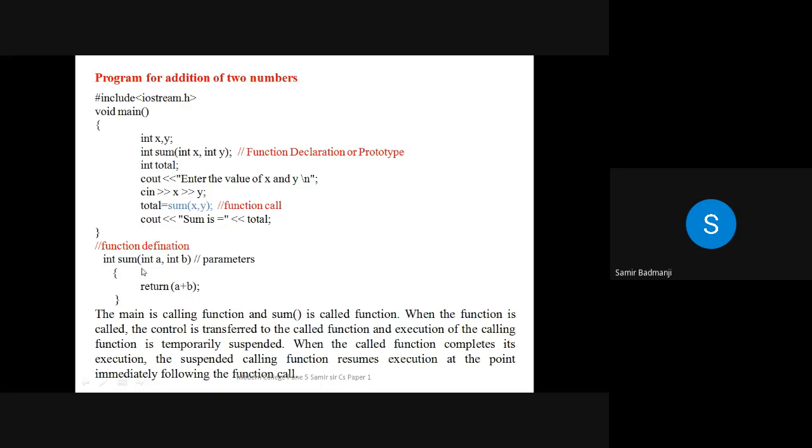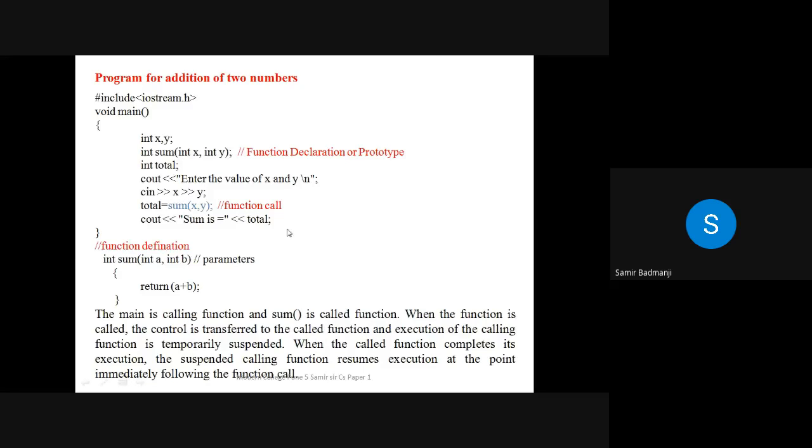And we are returning this back to this function sum. And that is why the return type int is there. So this is an integer value which you are passing. So what will happen to sum(x, y)? x and y means what? 2 and 3 will be passed here, and the return value is what? 2 plus 3 is 5, which is written here. So 5 will be written, and the answer 5 will be kept in total. So finally we are printing, sum is total, which will be what? 5.